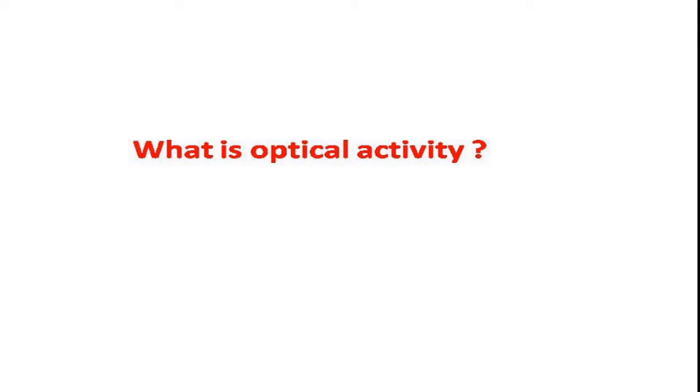What is optical activity? It is a physical property similar to melting point, boiling point, and dipole moment. Optical activity is also a physical property of matter, right? What is the definition of optical activity? The phenomenon of rotating the plane polarized light by a substance is known as optical activity. The definition is very simple, right?